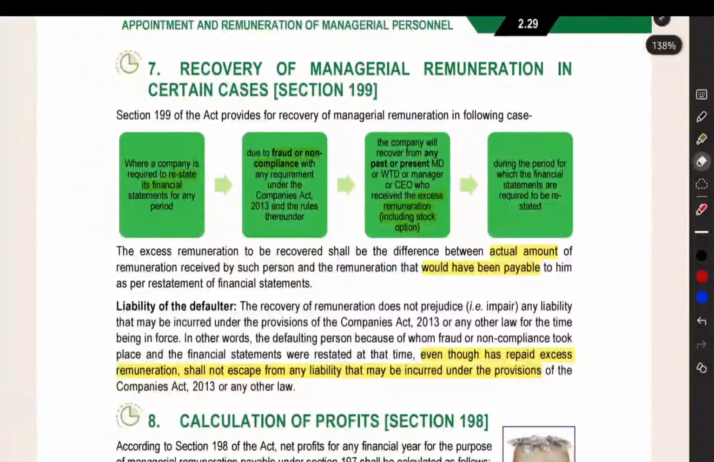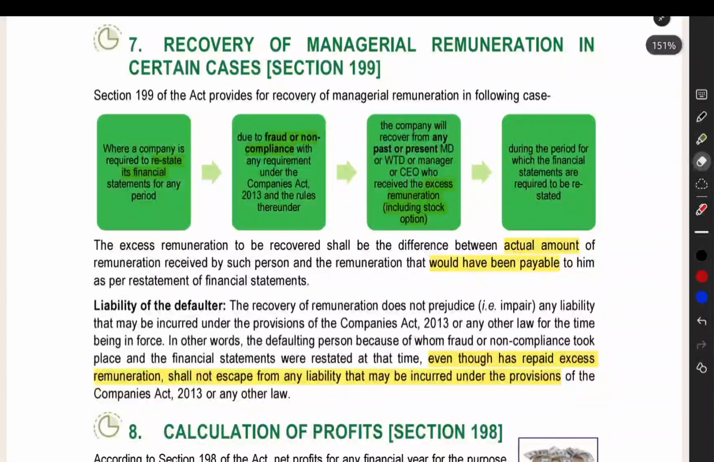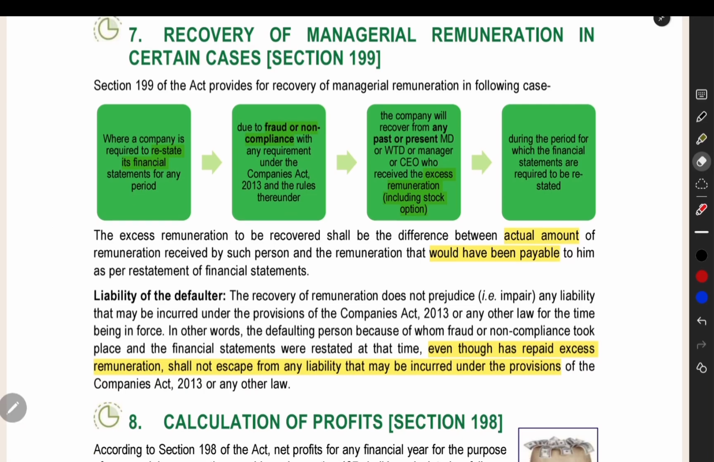And next thing is recovery of remuneration in certain cases. For example, you are supposed to restate your financial statements. When will we restate our financial statements? When there is any fraud or we are not preparing the financial statements by complying with the accounting standards or the Companies Act. In that case, we will reopen our financial statements and make them again. We will correct the financial statements. Due to such restatement, if we are required to demand excess remuneration from the director as refund, then the director should refund that excess remuneration. The simple point is, if a director is required to refund some excess remuneration because of restating the financial statements, he will be liable to refund such amount.